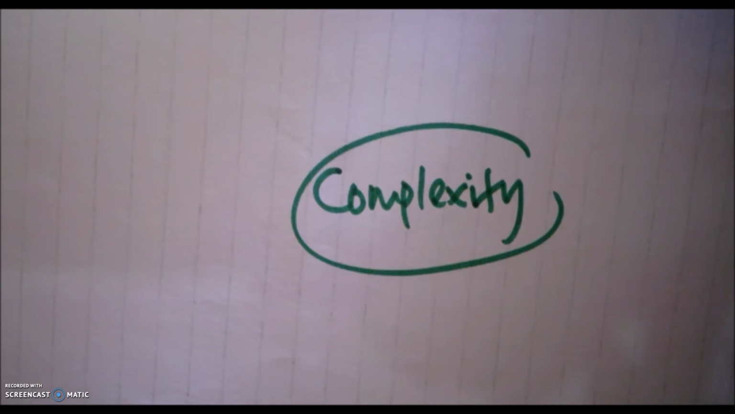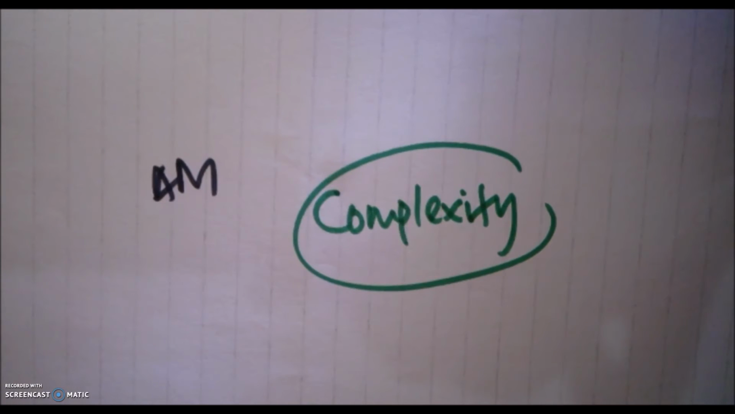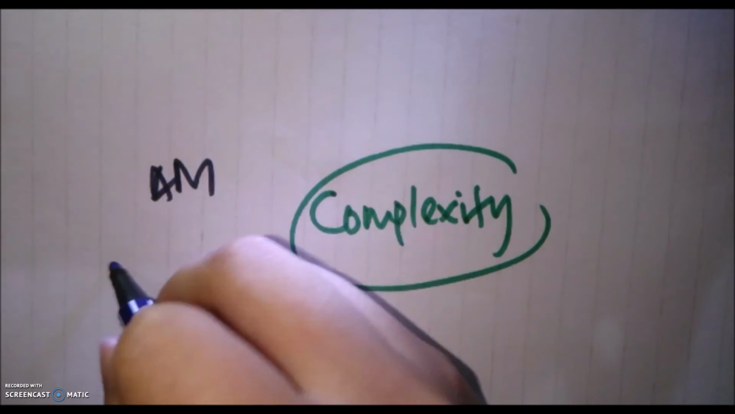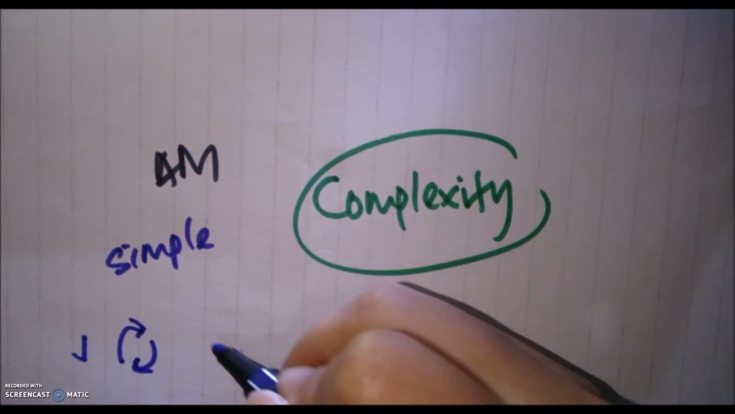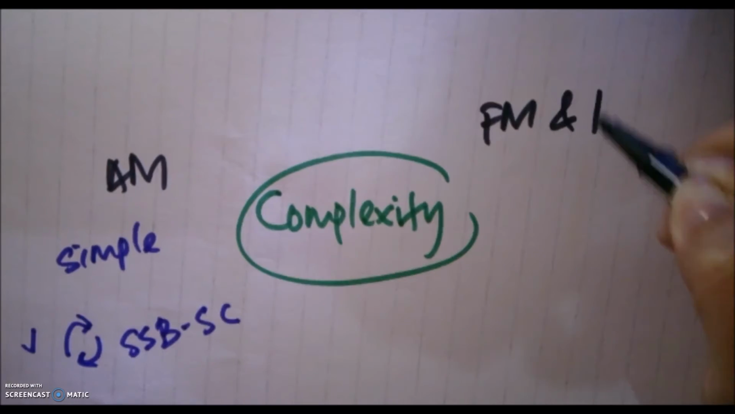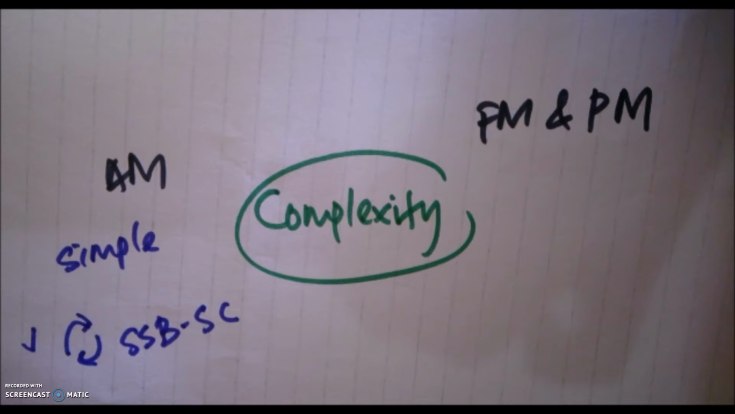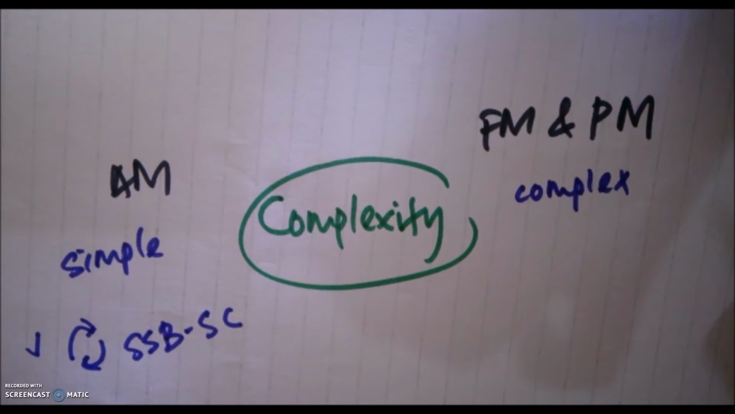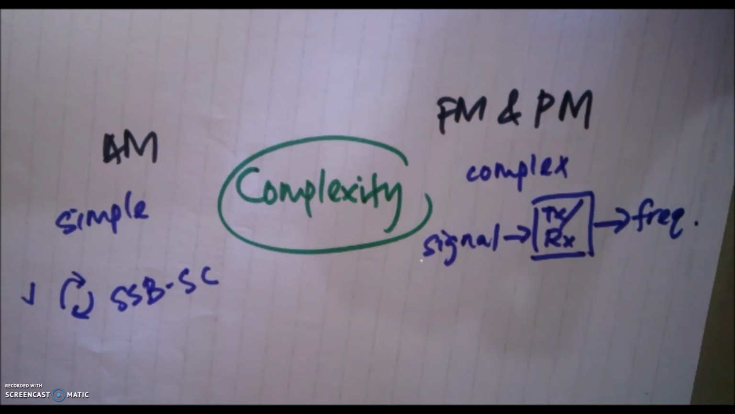Third, complexity. For AM, transmitter and receiver are simple but synchronization is needed in case of single sideband suppressed carrier. On the other hand, for FM and PM, transmitter and receiver are more complex as variation of modulating signal has to be converted and detected from corresponding variation in frequencies.